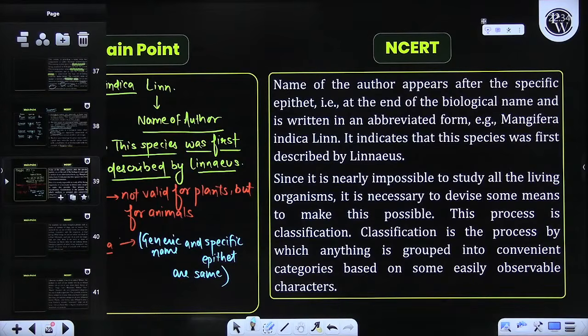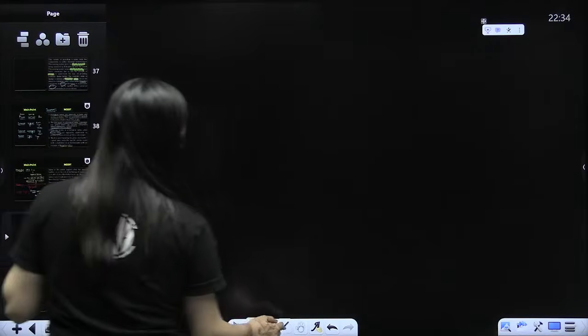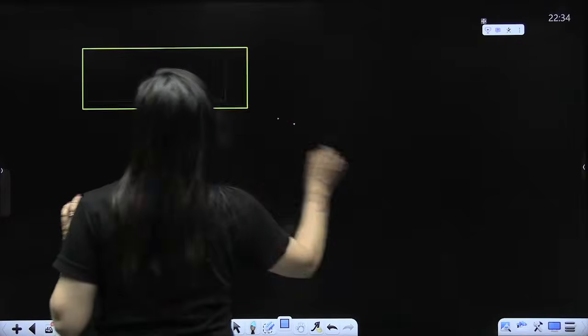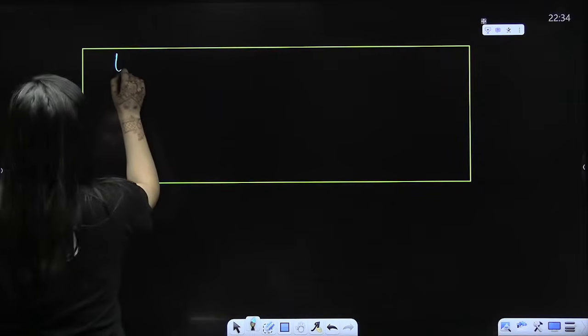Nomenclature clear? So Linnaeus proposed scientific names of plants in his book. Which book? Species Plantarum. Okay, done. One more point that I missed, we will also discuss that. I am so sorry for that.